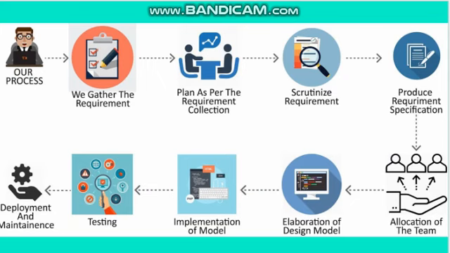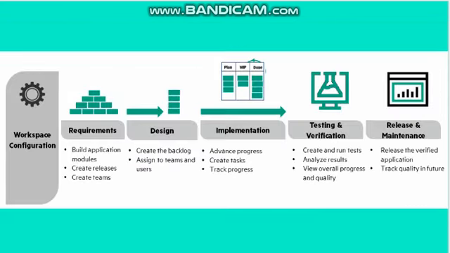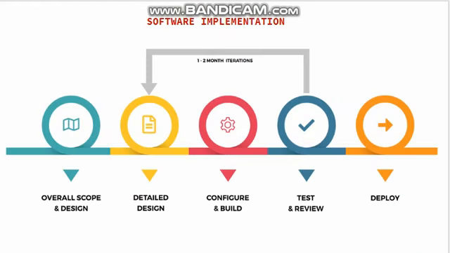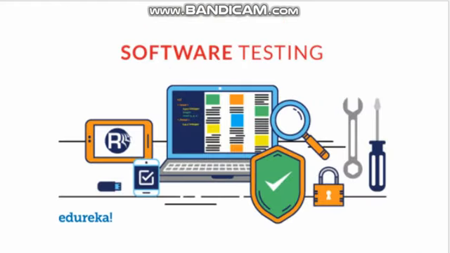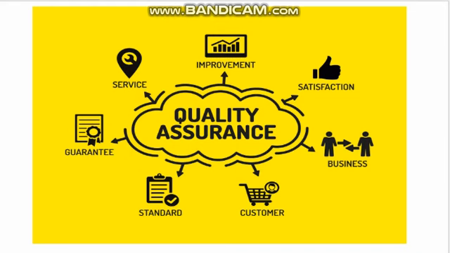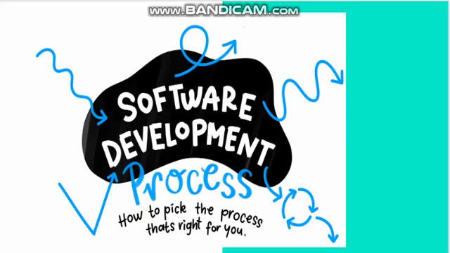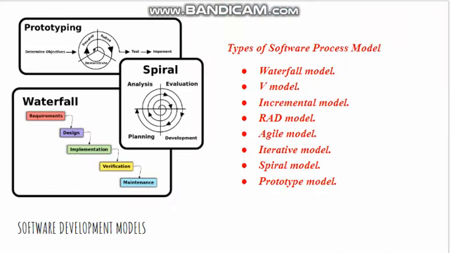So this is the detailed explanation of the phases. Then this is all about design. What activities are carried out in the design? What do you mean by software design? Then implementation, testing, and why testing is carried out. What is maintenance and support, and which are the different models that are used during the software development. So please go through this video because this is very important when we want to learn all these models.